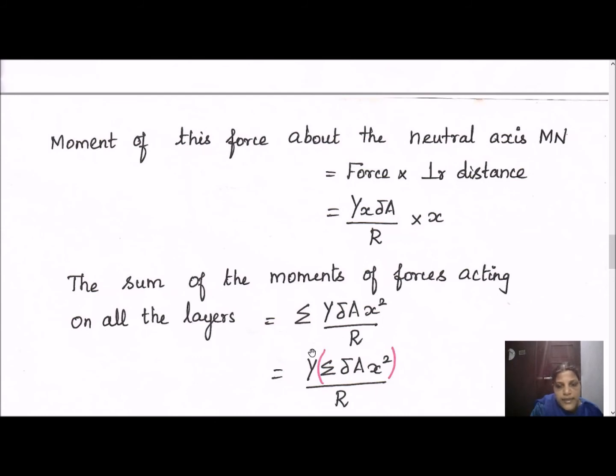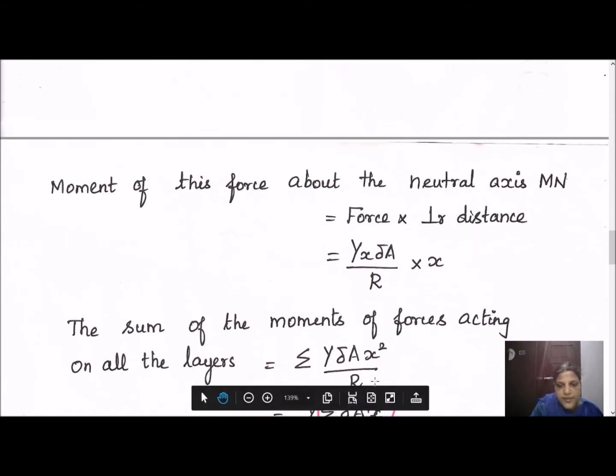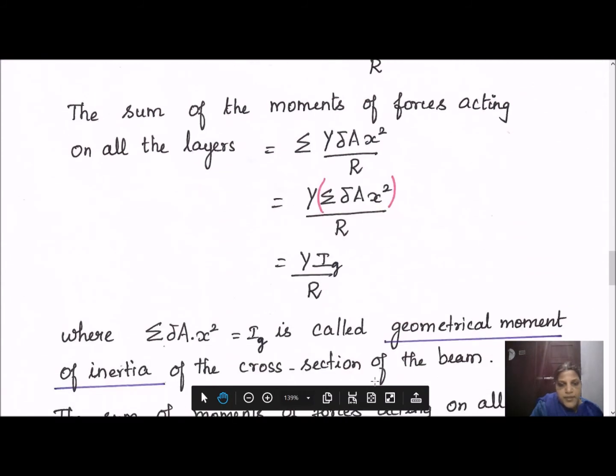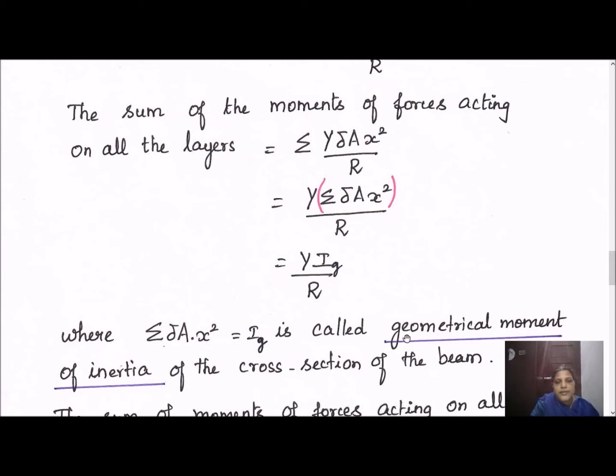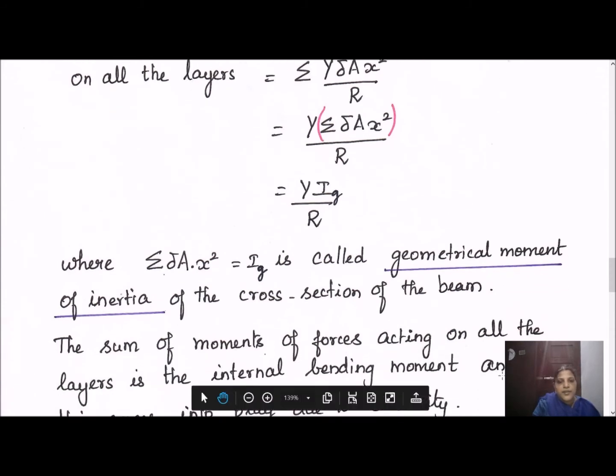This is called the geometrical moment of inertia, which is specific for a particular object. So summation delta A into x square equals Ig, which is called the geometrical moment of inertia of the cross section of the beam.